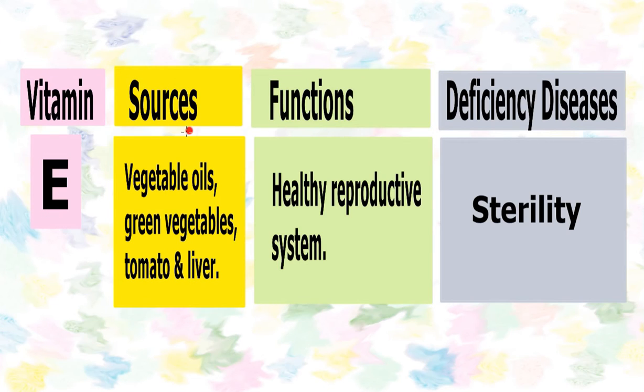Vitamin E can be obtained from various vegetable oils like wheat germ oil, sunflower oil, and olive oil. Similarly, it can be obtained from various green vegetables, from tomatoes, and from cod liver oil. Vitamin E is required for our healthy reproductive system. In case vitamin E is deficient in our body, our reproductive system fails to work properly, and it may lead to infertility or sterility. It means when the process of reproduction is hindered.